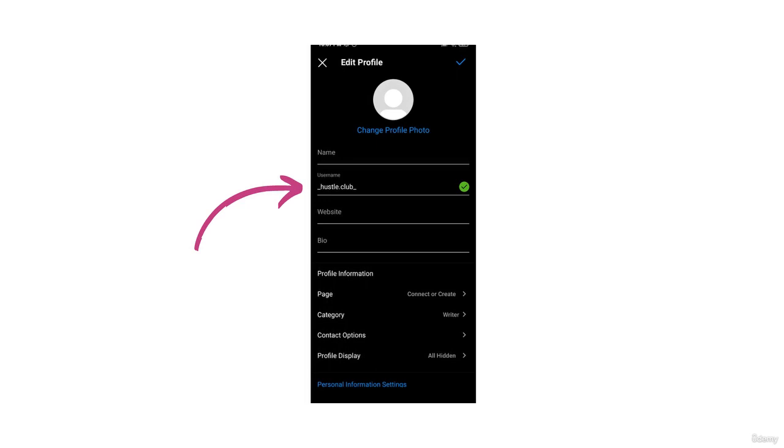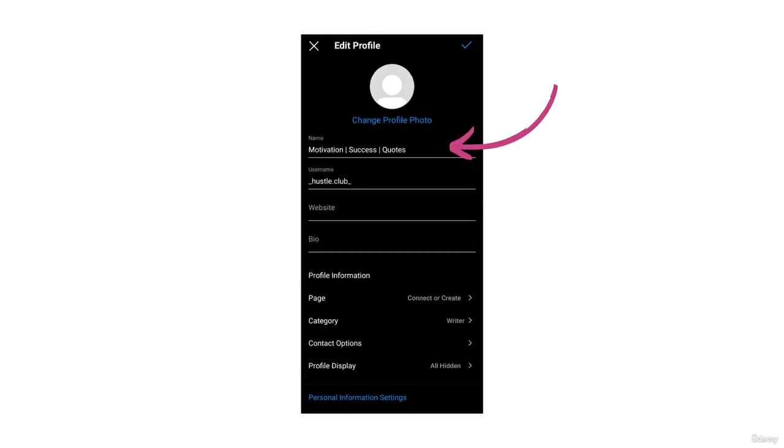Now the next thing we are going to do is write the name, and as you can see on the screen, in the name I put the words motivation, success, and quotes. If you think about it, the name and the username are the key part of search engine optimization. So when someone searches for the word motivation, your page should appear. When someone searches for the word success, your page should appear. When someone searches for the word quotes or hustle club or hustle, something like that, your page should be the first page that appears on the search engine of Instagram. That is the reason why I put keywords in my name and in my username.